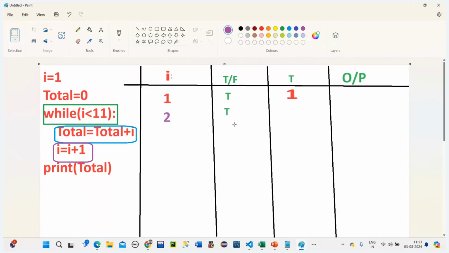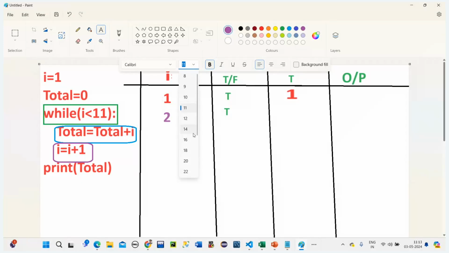Now what is happening with the total? Now I is 2. How much is already in the total? 1 is there, right? 1 plus I, how much is in I? 2. So 2 plus 1, how much? 3. Yes, it is 3. We are adding it here. Now this 3 became the total.